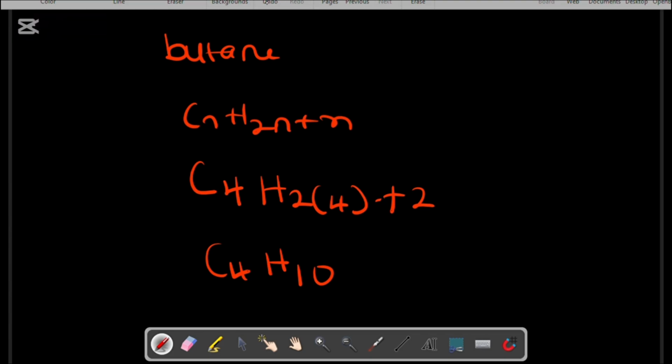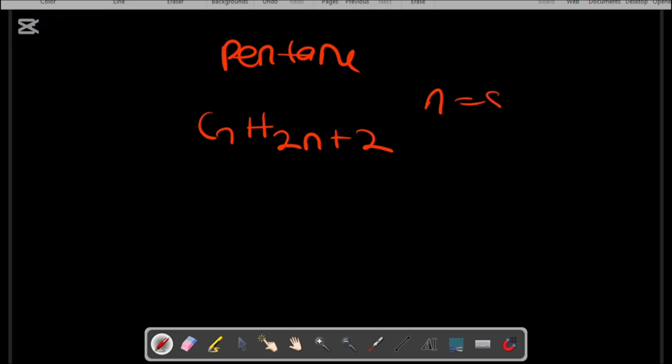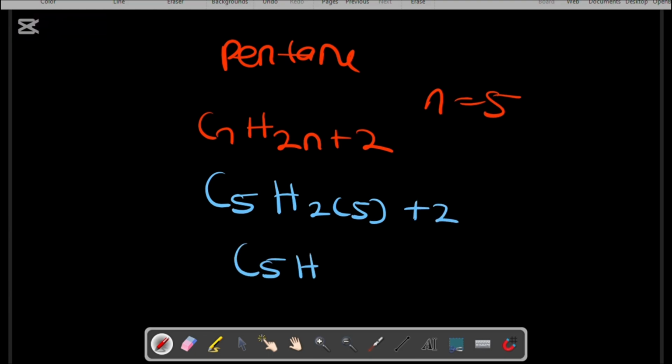What about pentane? How are we going to get the formula of pentane? In pentane, we have CnH2n+2, and n equals 5. So we have C5H(2 times 5 plus 2). 2 times 5 is 10, plus 2 is 12. So we have C5H12. Whenever we see this, we are talking about pentane.